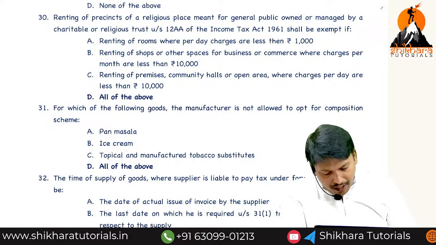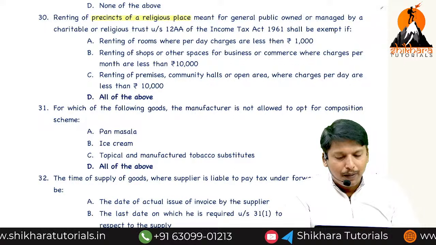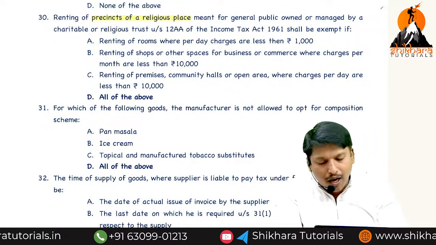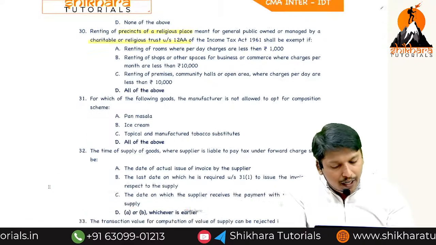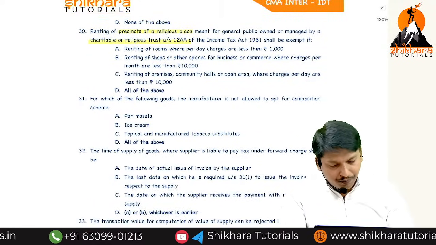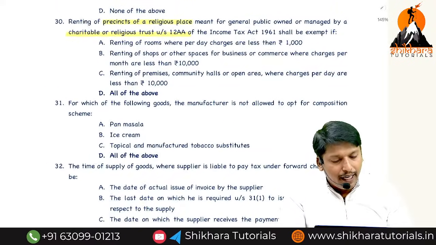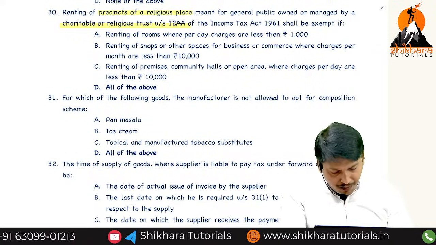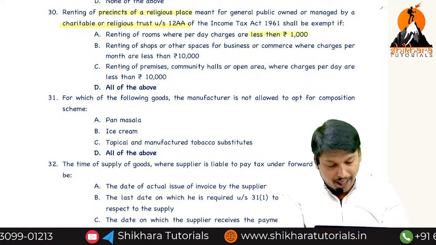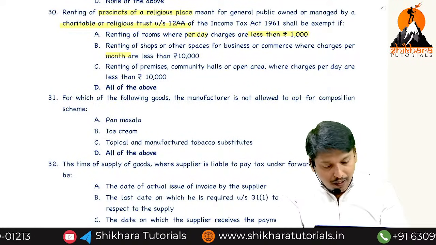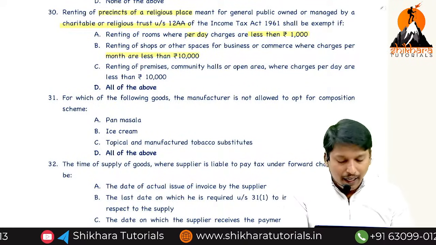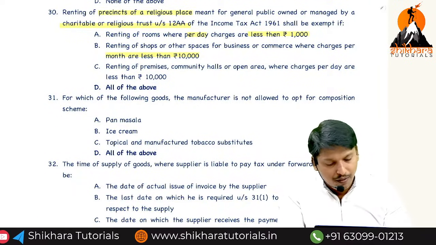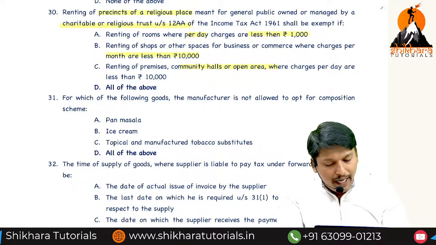Renting of religious premises, of religious places meant for general public, owned or managed by a charitable or religious trust registered under 12AA of the Income Tax Act, shall be exempt. Renting of rooms less than 1,000 is exempt. 1,000 or more is taxable per day. Shops less than or equal to 10,000 exempted. Sir, 10,000 is taxable, sir. Less than 10,000 only exempt. Yes, halls and open area less than 10,000.